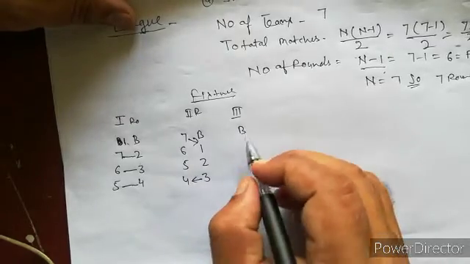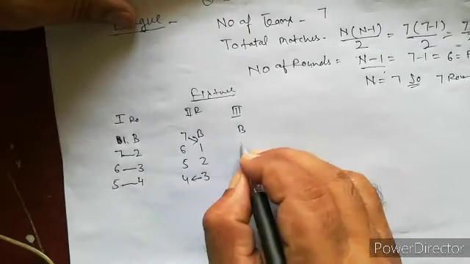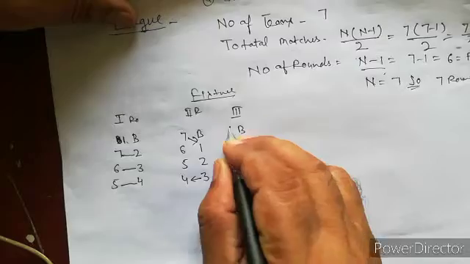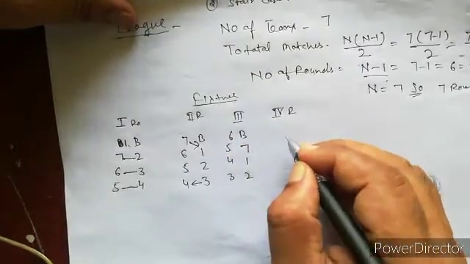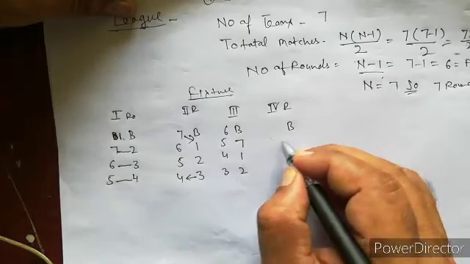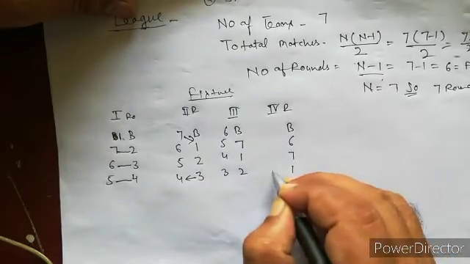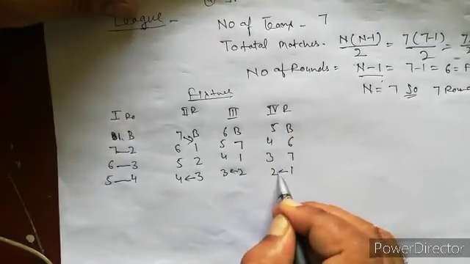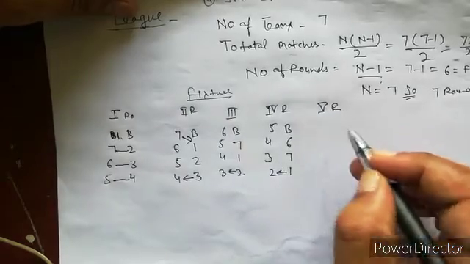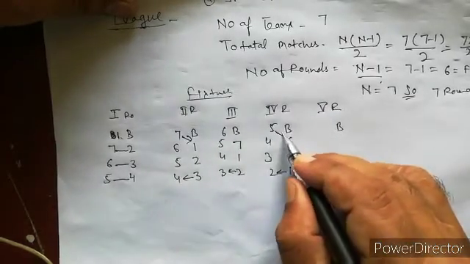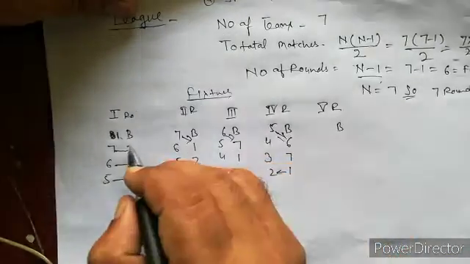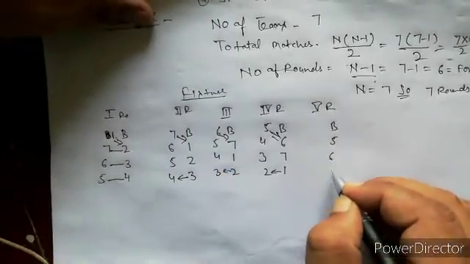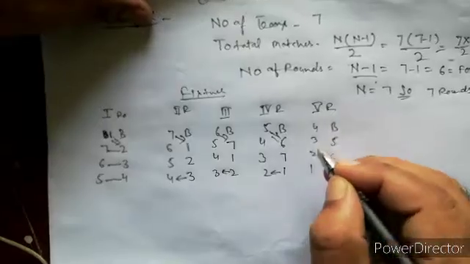In the next round, the bye is at its place. Now 7 comes down, again 1, 2, 3, 4, 5, 6. Fourth round, the bye is there: 6, 7, 1, 2, 3, 4 and 5. Fifth round, the bye is fixed and 5 is down: 5, 6, 7, 1, 2, 3, 4.